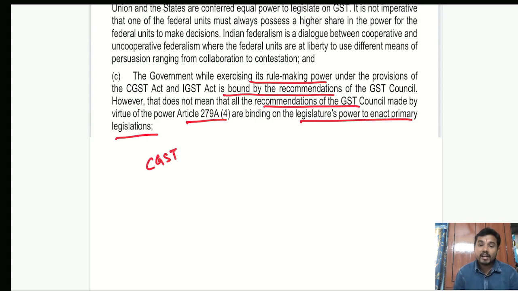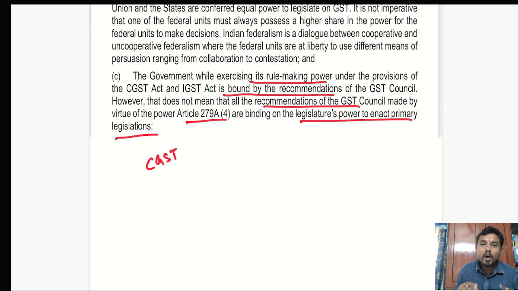For example, if the GST Council recommends an amendment to a particular section, that recommendation is not binding. If one particular state legislature decides that it doesn't want to amend the SGST Act of its state, can that state legislature take that stance? Yes, absolutely, they can.